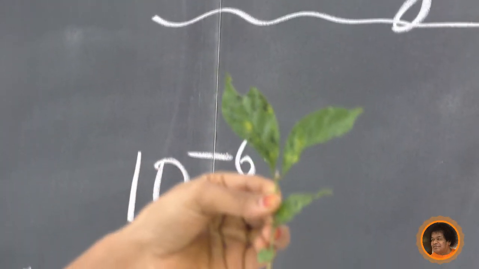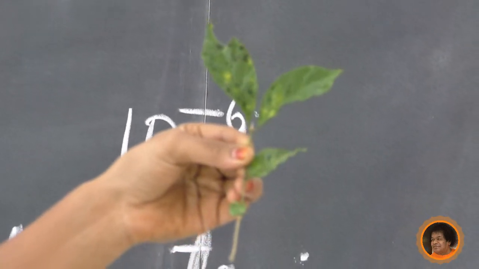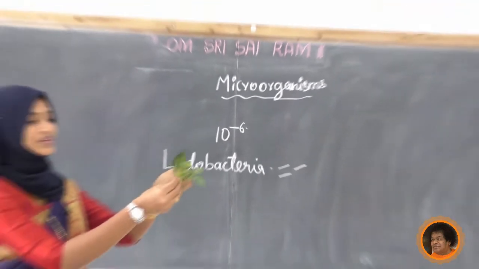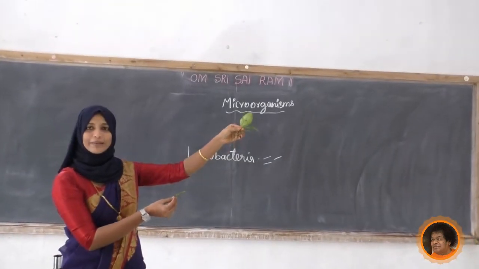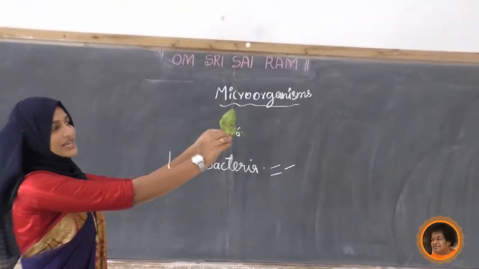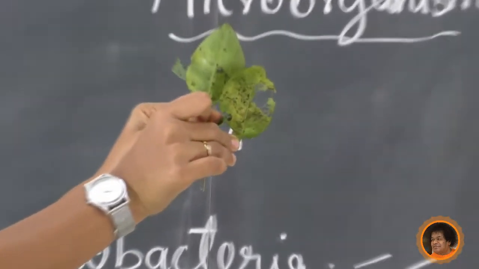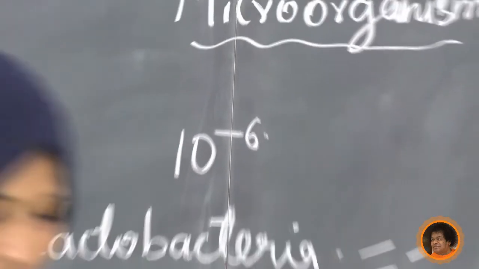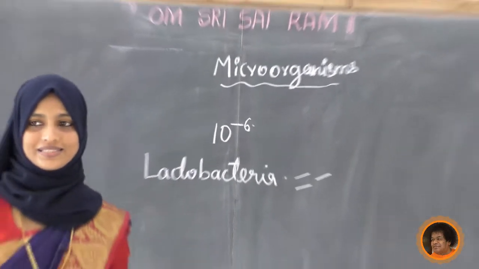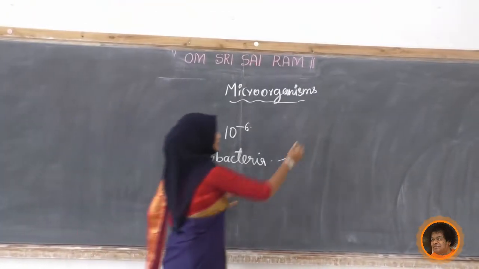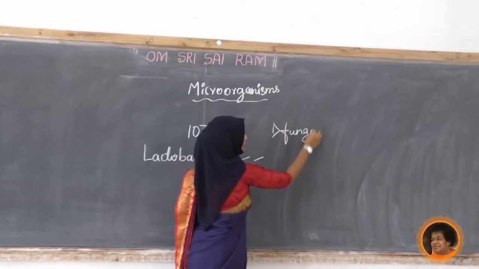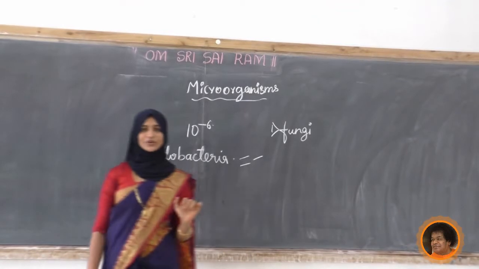Actually, it is a fungus, black patches. In citrus fruit plants also we can see this one. In musambi, lemon, all those plants we can see this. See here, black patches. Yes, that is called fungus or else fungi. Okay, now we know fungi.